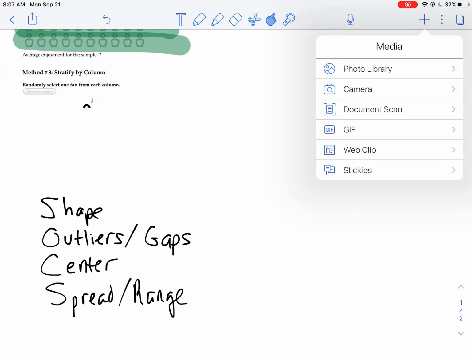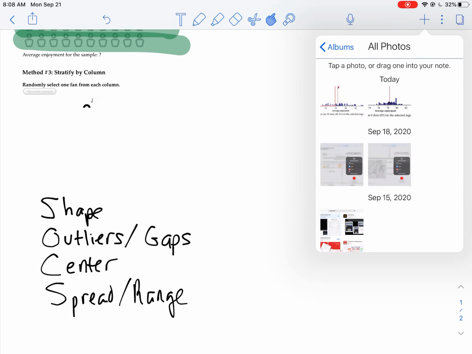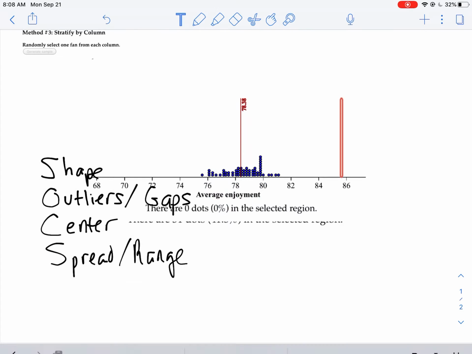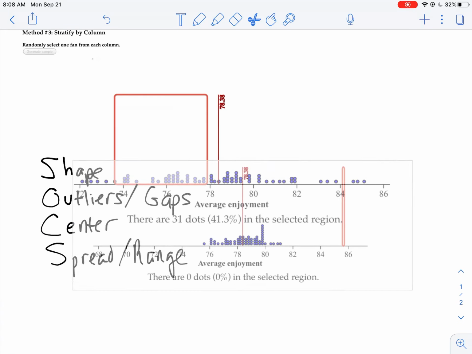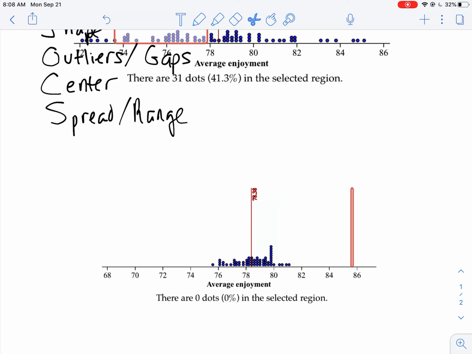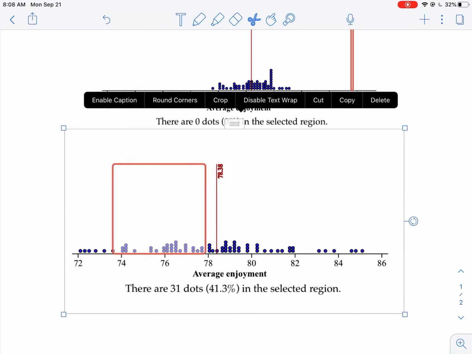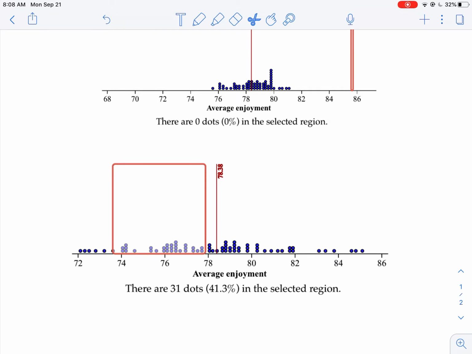So say I want to add something, right? I'm going to go to the photo library, photos. I'm going to insert 2 photos. Not perfect, but let's see what I can do here. So now I've got 2 dot plots. Now ideally, you want to compare all of them, but I'm just going to show you how I can use this method to compare these.